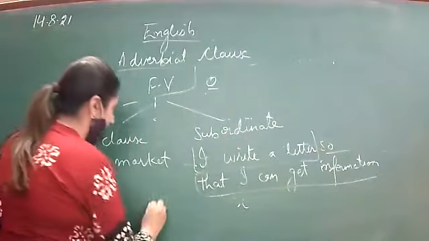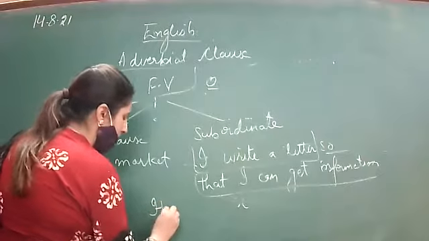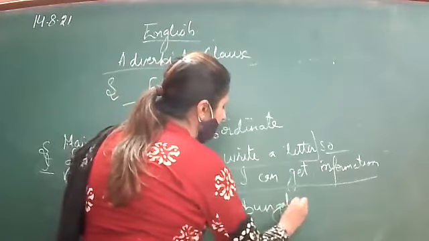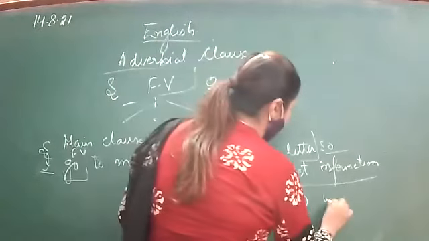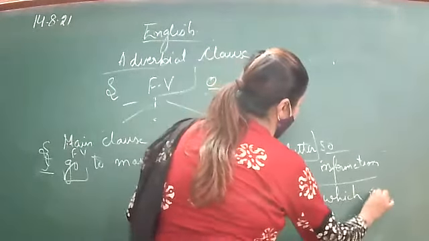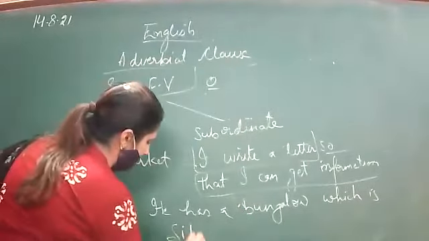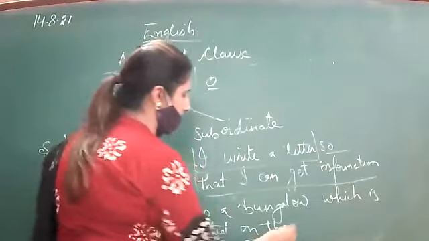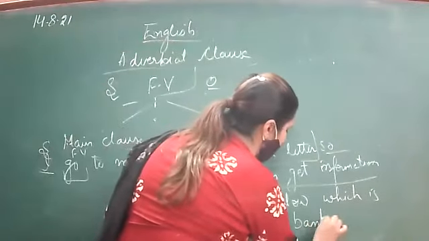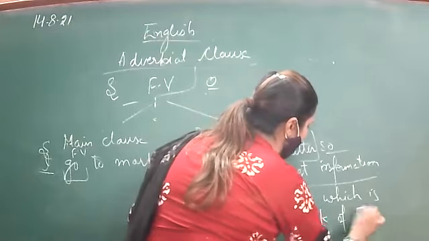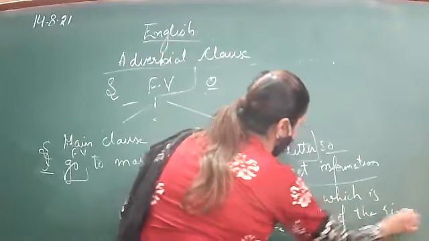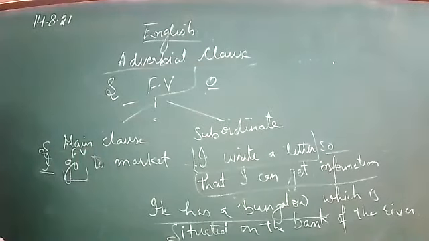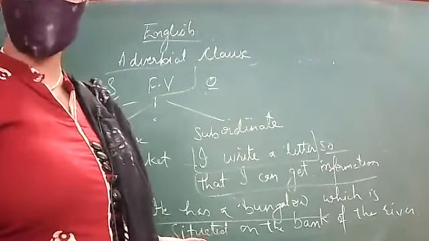For example, one more sentence: He has a bungalow which is situated on the bank of the river. He has a bungalow is complete in its sense, so this is the principal clause.